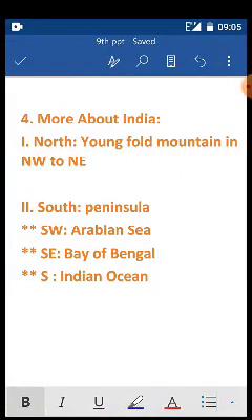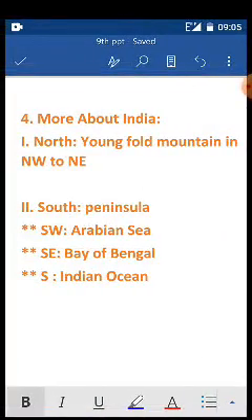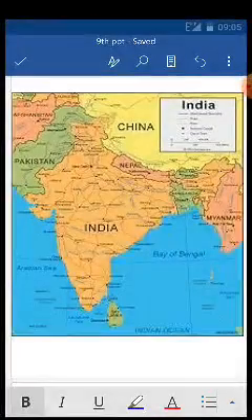Now the second part we are going to see is the southern part, which I put as a peninsula. What is a peninsula? A peninsula is a piece of land which is surrounded by water on three sides. If you see the India map, from Gujarat till Tamil Nadu, then West Bengal, it is in a V shape. This is our southern part of India, which is the peninsula.